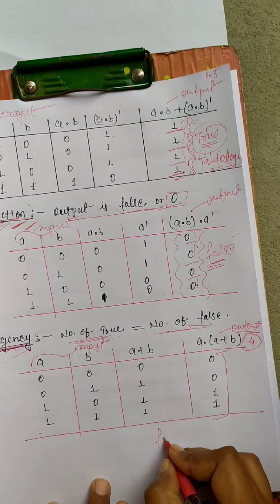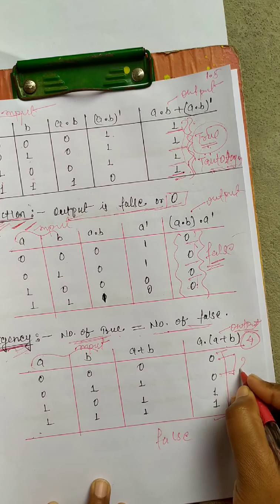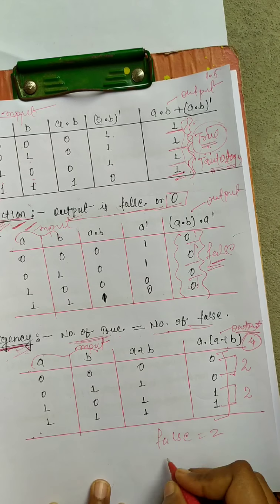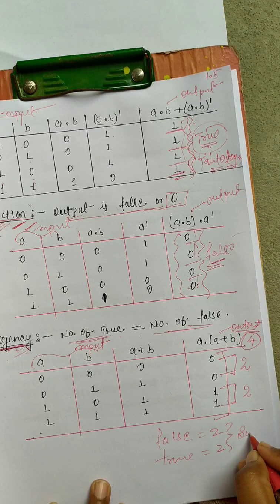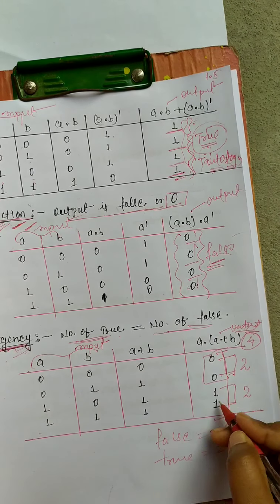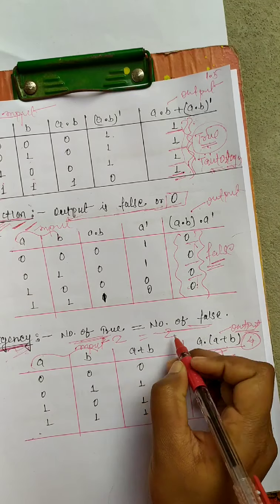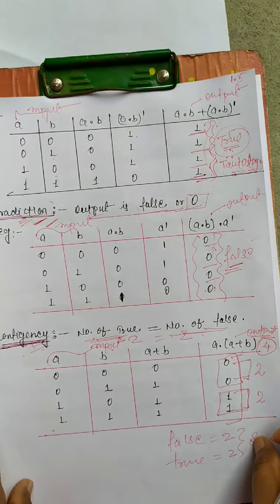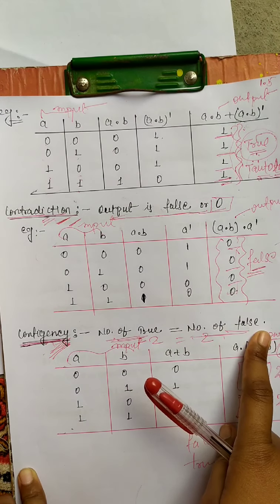How many outputs are false? 2. How many outputs are true? 2. Both are the same: 2 false, 2 true. So the number of true equals the number of false. This is called a contingency.